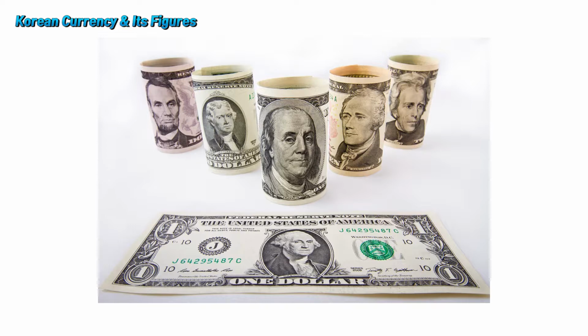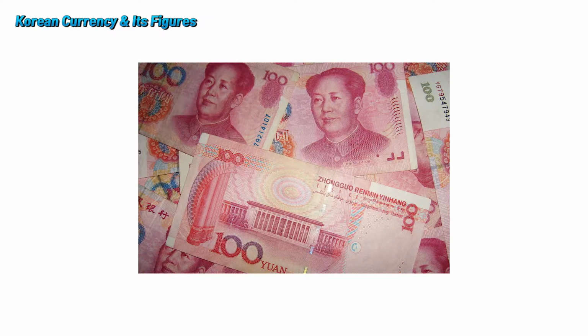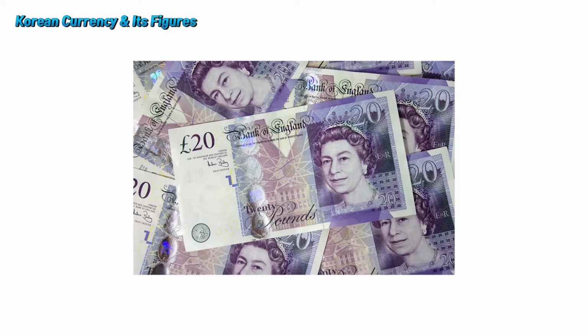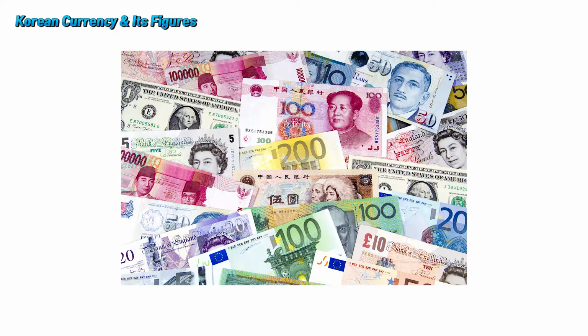Let's see what's on the bills of the other countries. On the Chinese bills, there's Mao Zedong. Vietnam has Ho Chi Minh. And the United Kingdom has Queen Elizabeth II. Like this, each country's money has the faces of historical figures that represent each of their countries.